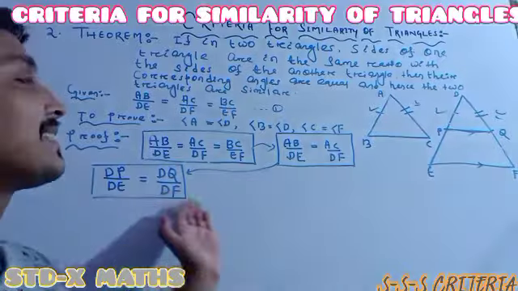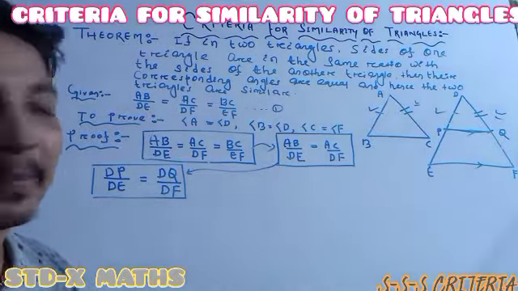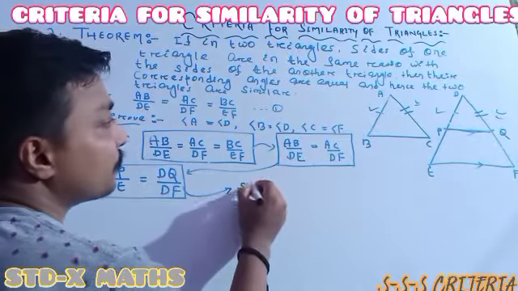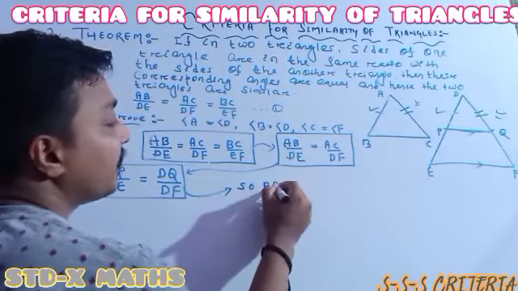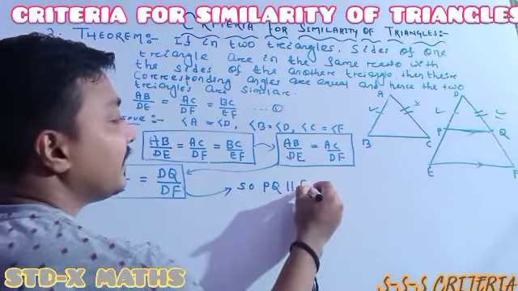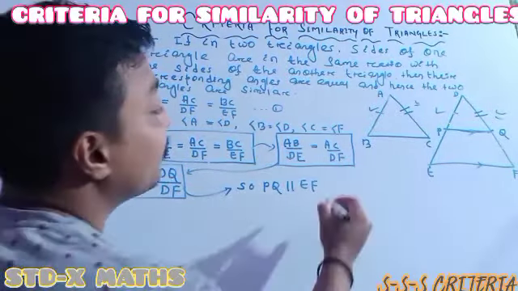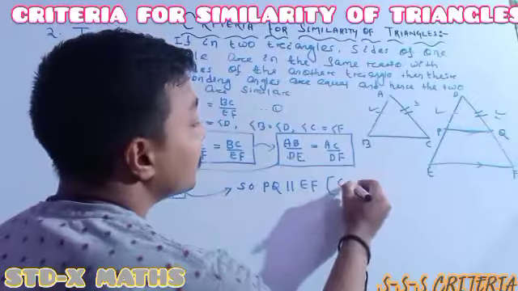Because the ratios are the same, the line segment is parallel. So an important point: PQ is parallel to EF, according to the converse theorem.